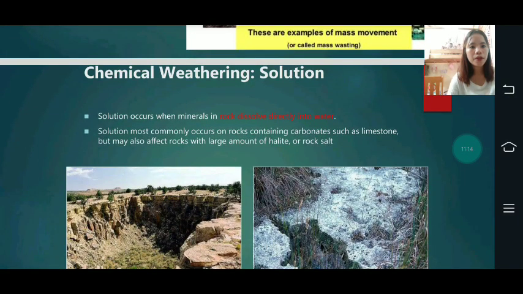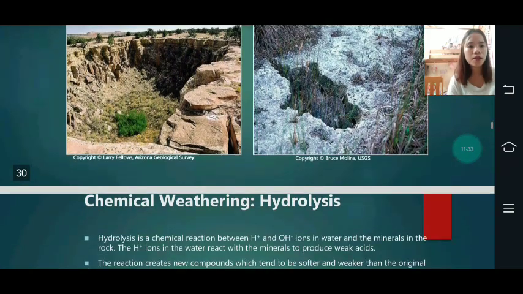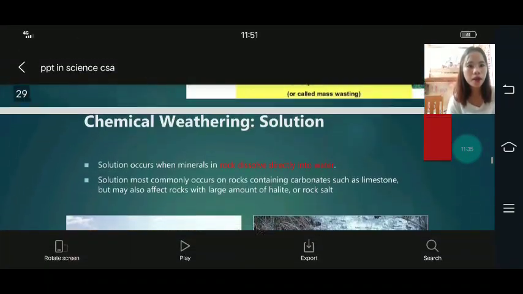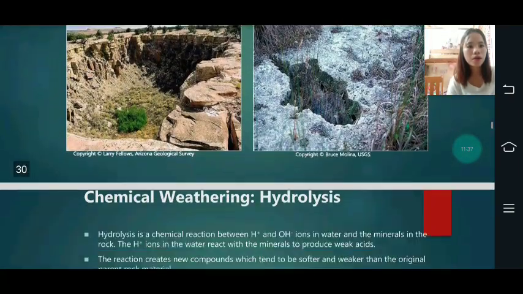Then chemical weathering: solution occurs when minerals in rock dissolve directly into water. Solution most commonly occurs in rocks containing carbonates such as limestone, but may also affect rocks with large amounts of halite or rock salt. This is an example of chemical weathering by solution.